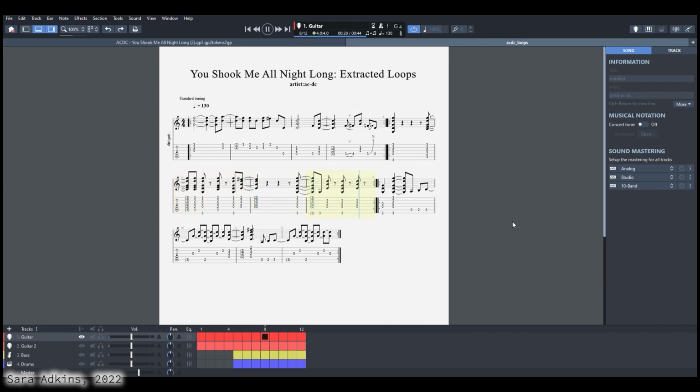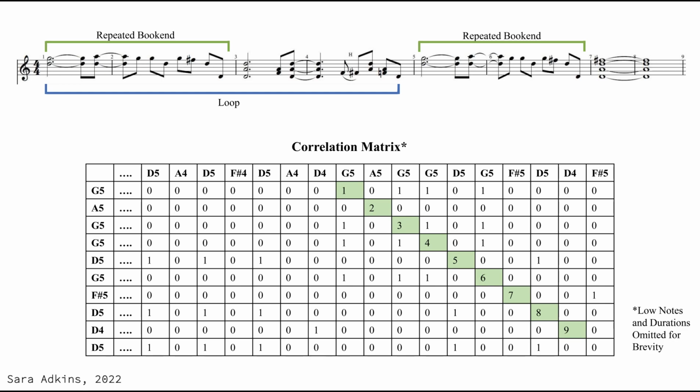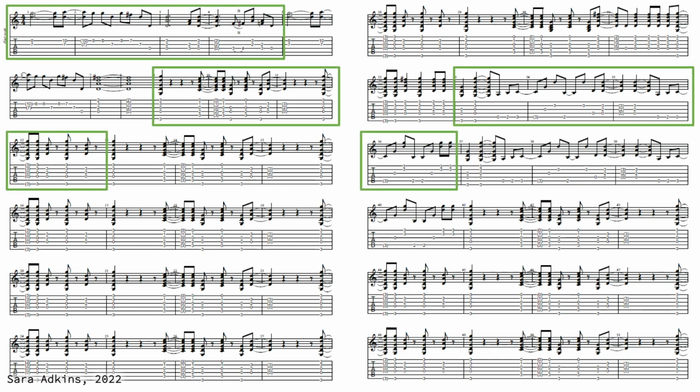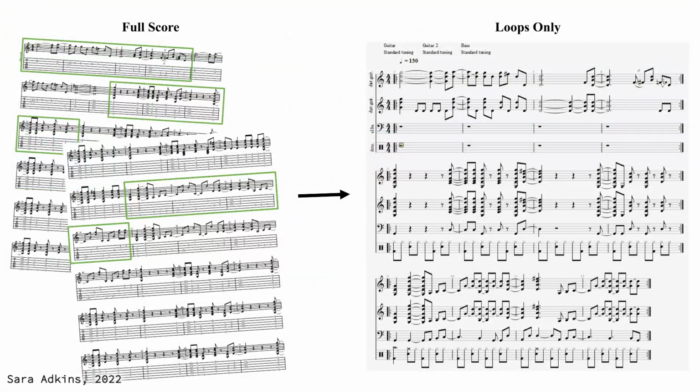But what makes a musical phrase loopable? We define a loop as a short phrase surrounded by repeated bookends. Using this definition, we can automate loop extraction using a correlation matrix to track repeated phrases within a song. After loop extraction is applied to a song, we surround each loop with repeat tokens and concatenate them into a new file for the loop dataset.